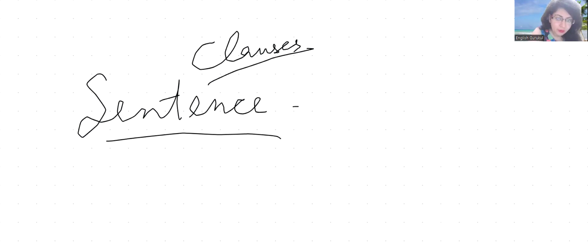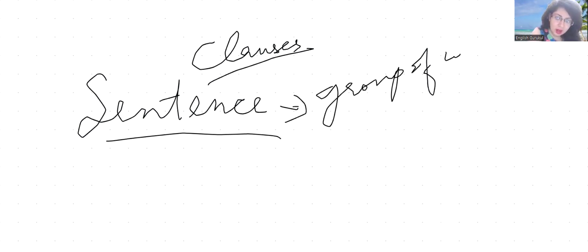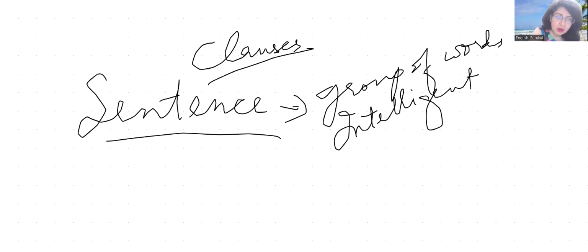So, for instance, I am saying intelligent. So now let's make a sentence. She is an intelligent girl, right?